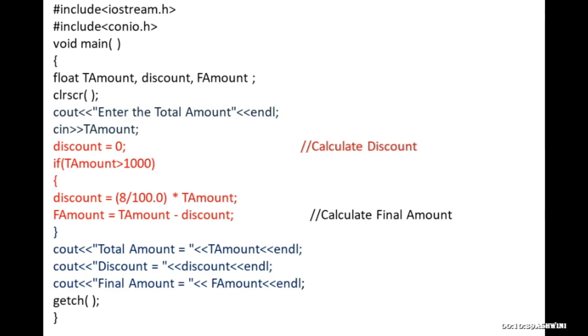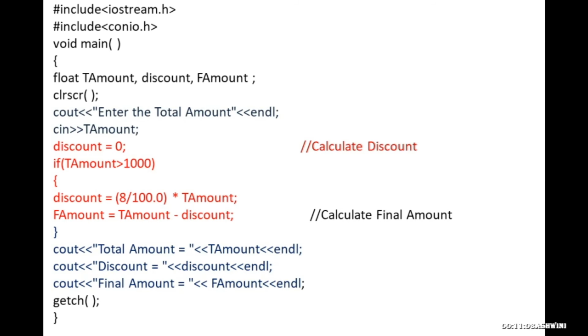This total amount is the variable which has the value after calculating. So cout discount, this discount is having the value. So again cout final amount, this will be printed on the output screen, and final amount is a variable which contains a value that will be present on the output screen.